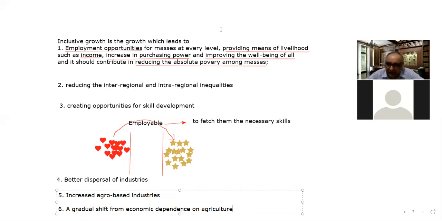Next, agricultural reforms are required. As far as agricultural reforms are concerned, one is agricultural marketing, though the government has introduced the e-NAM. And the next thing is redistribution of agricultural land. That is the biggest requirement because though land reforms were introduced in our country after independence, those land reforms have not been fully implemented in various states of the country. Therefore, the redistribution of land is very much required, right?